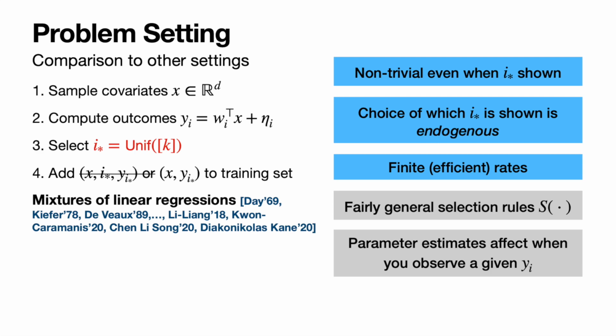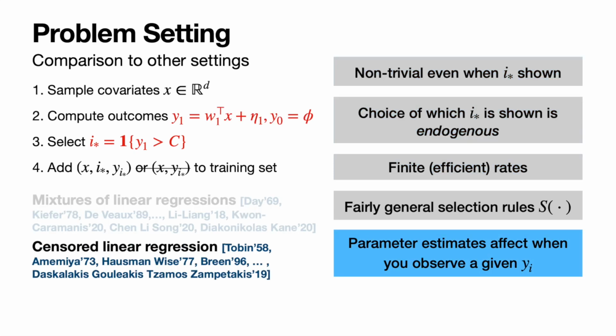linear regressions. There's another setting called censored linear regression, where we only have one model, and we observe its output if the potential outcome y_i is above a given threshold. But again, this doesn't have the endogeneity. Estimates of whether or not we're going to see a given y_i are totally independent of the parameters that we're estimating.